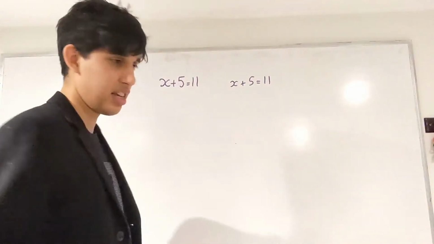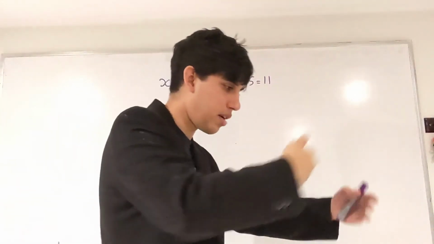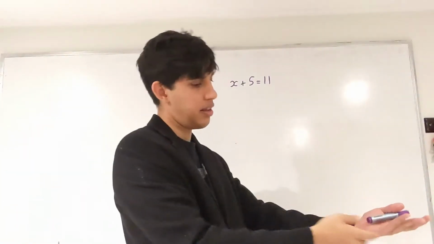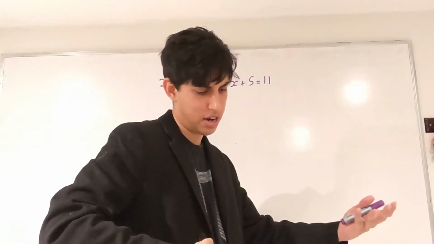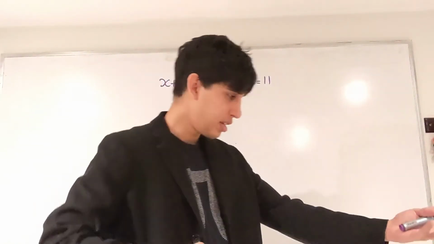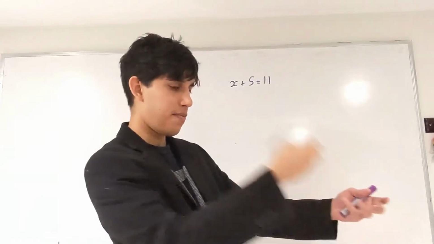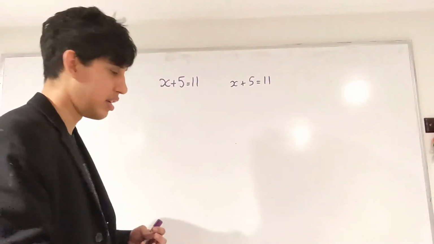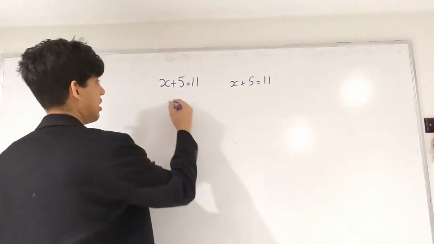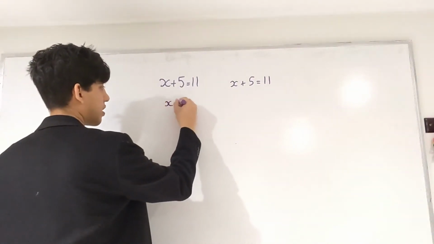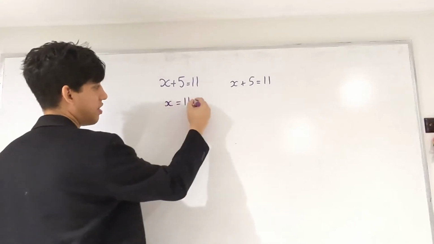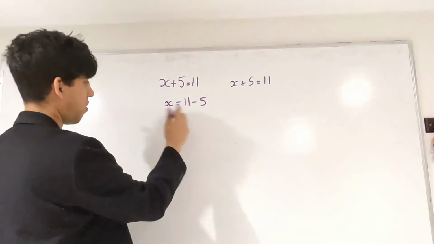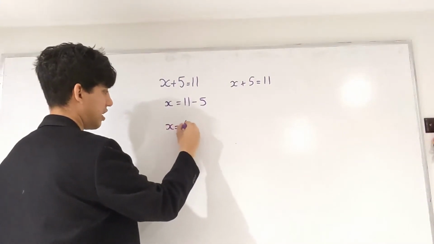And in this way of thinking, it just makes logical sense to work backwards and say, we had 11, and we had some unknown amount, we add 5, we get 11. So let's take 5 back away, and we should be able to get back to the original amount. So let's work backwards. Instead of gaining 5, let's take those 5 away. So we have x equals 11 minus 5. And then we just solve it out, and we have x equals 6.